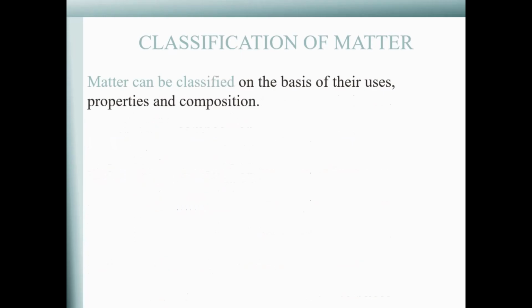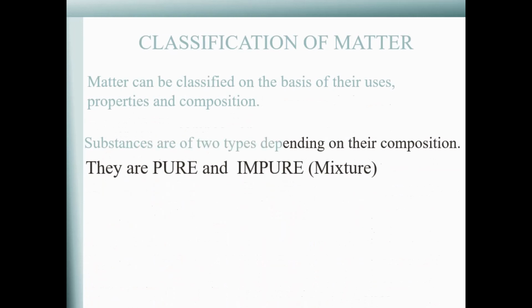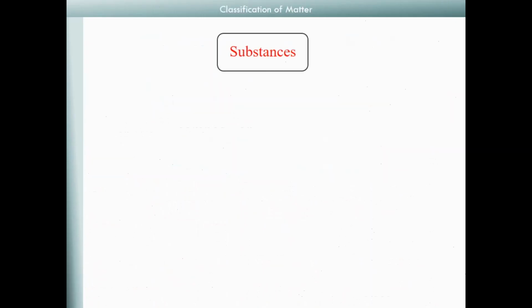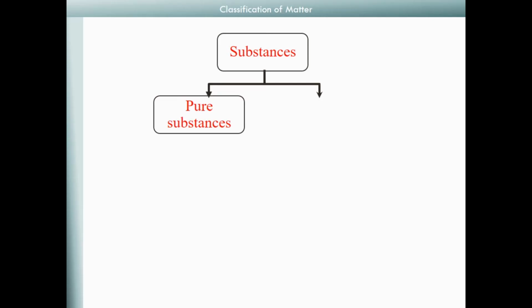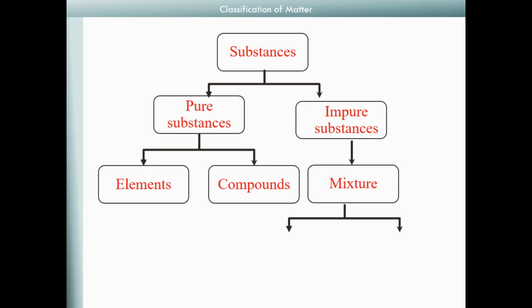Now, classification of matter. Matter can be classified on the basis of their uses, properties, and composition. Substances are of two types depending on their composition. They are pure and impure. Here, substances can be classified as pure and impure, and pure substances are further divided into elements and compounds. Similarly, impure substances are mixtures, and mixtures are of two types, homogeneous and heterogeneous.